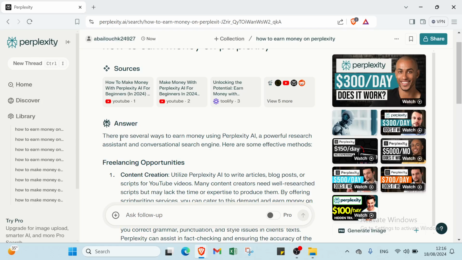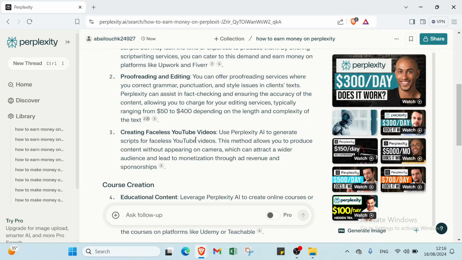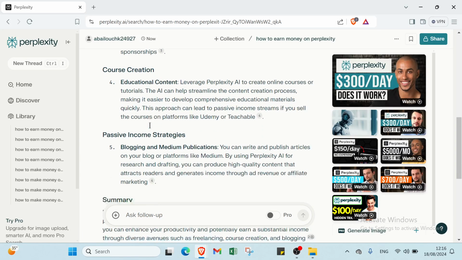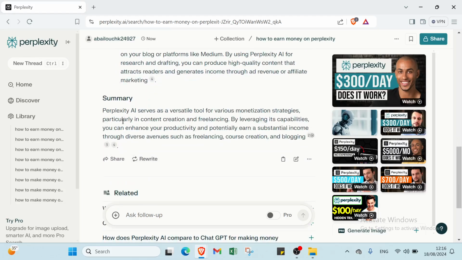We have your answer. There are several ways to earn money using Perplexity AI, a powerful research assistant and conversational search engine. Here are some effective methods. The first one is freelancing opportunities like content creation, proofreading and editing, creating faceless YouTube videos, and course creation. We have educational content. We also have passive income strategies like blogging and Medium publication, and I will show you all of them and explain deeply the steps on how you can earn money using Perplexity.